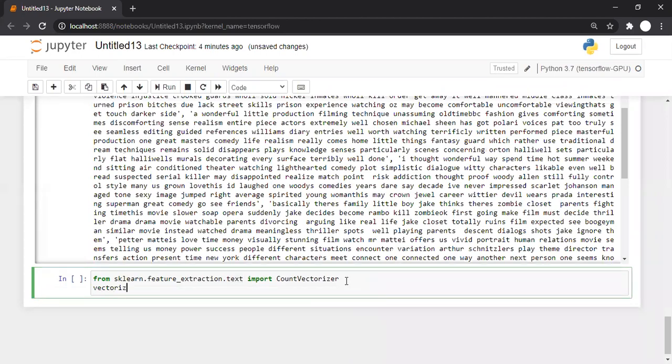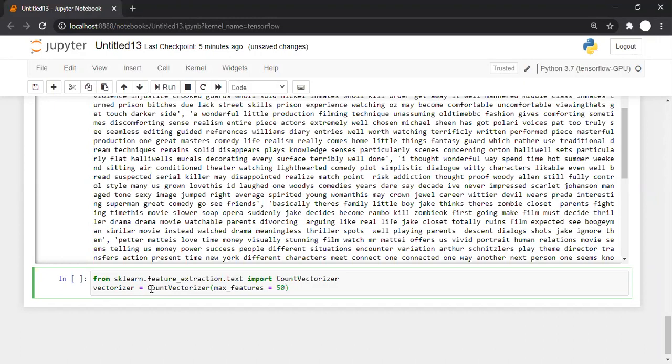So vectorizer is equal to CountVectorizer, and to it we are specifying max_features equal to 50. So what is this max_features equal to 50? It means use only the most frequently appeared 50 words.